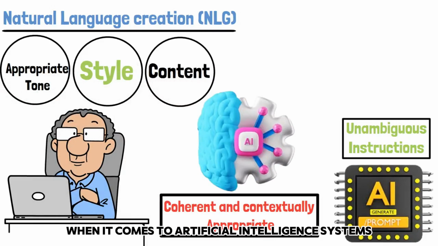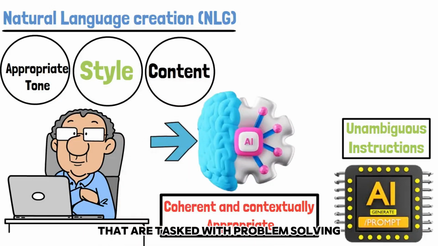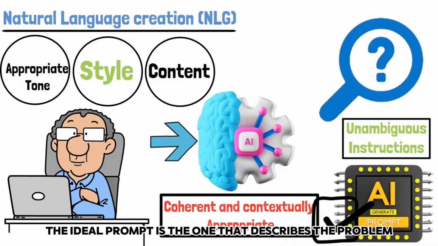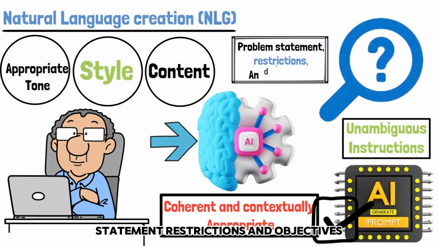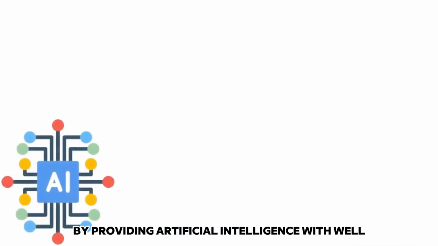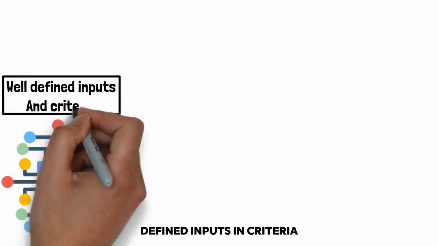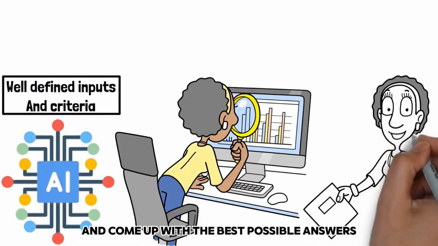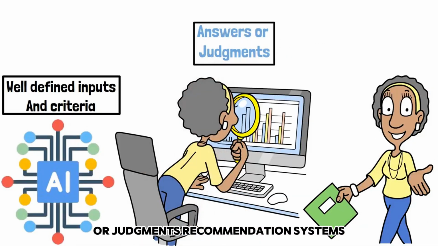When it comes to artificial intelligence systems that are tasked with problem-solving or decision-making, the ideal prompt is the one that describes the problem statement, restrictions, and objectives. By providing artificial intelligence with well-defined inputs and criteria, it is able to perform an efficient analysis of the problem and come up with the best possible answers or judgments.